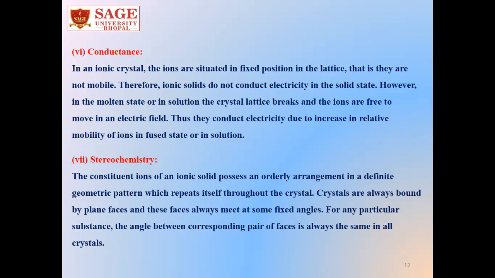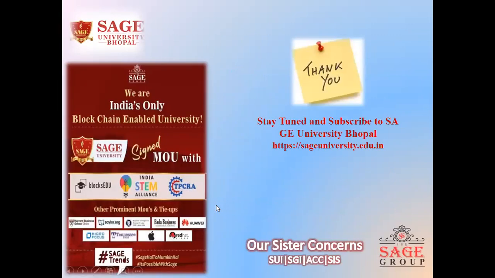They also have some stereochemistry. What is that? The constituent ions of an ionic solid possess an orderly arrangement in a definite geometric pattern. In all crystal lattices of ionic compounds, we can see an orderly arrangement in a definite geometric pattern which repeats itself throughout the crystal. So we can say they have a fixed stereochemistry also. For any particular substance, the angle between corresponding pairs of faces is always the same in all crystals. So that was all about the general characteristics of ionic compounds.